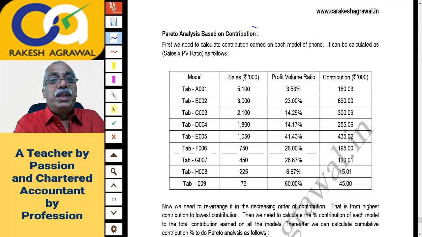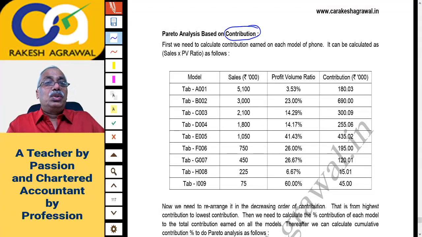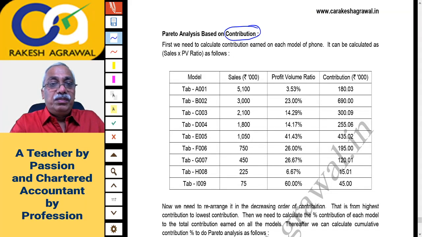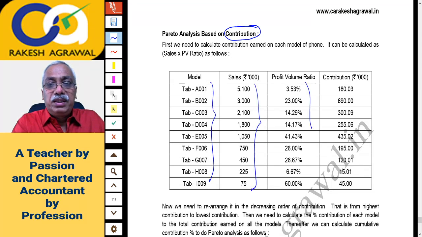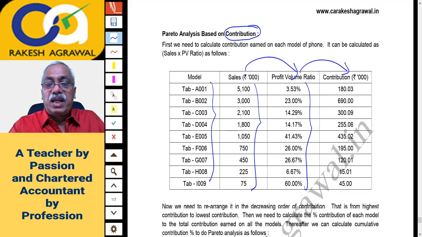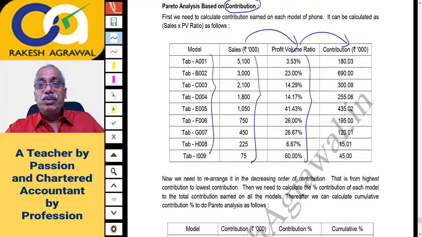Pareto analysis based on contribution. We first need to calculate the contribution earned on each model of phone, and it can be calculated as sales into PV ratio. I have just copied the same data in the same sequence first, and then sales into PV ratio and contribution is calculated. Once you calculate contribution, now you have to decide the ranking.